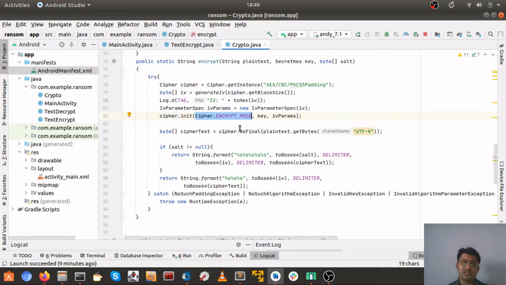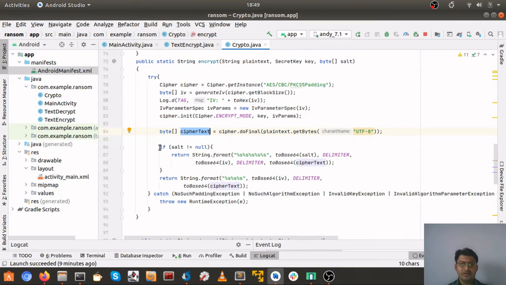In case of decryption, it would be decrypt mode. We send in the key and the initialization vector object, and finally we have the byte array which is the ciphertext from cipher.doFinal of the plain text. So at the end of this we will have the ciphertext, which is all the encrypted, jumbled-up part of our plain text.